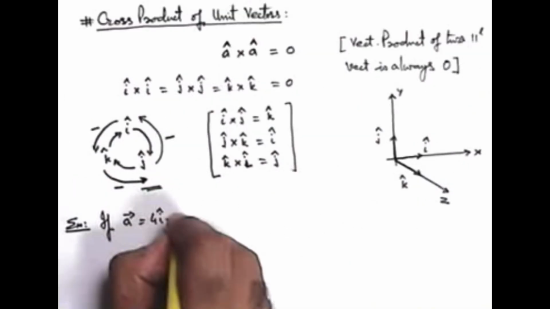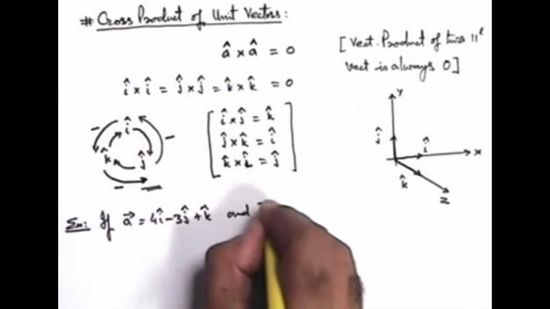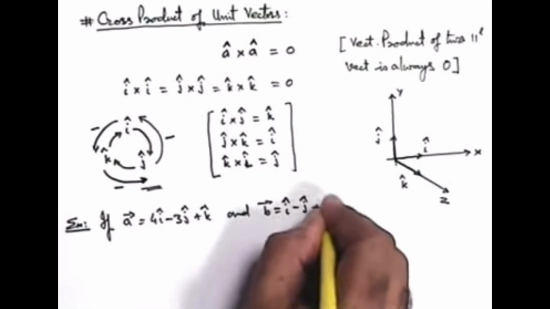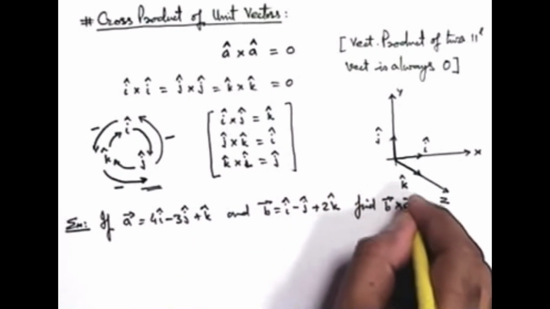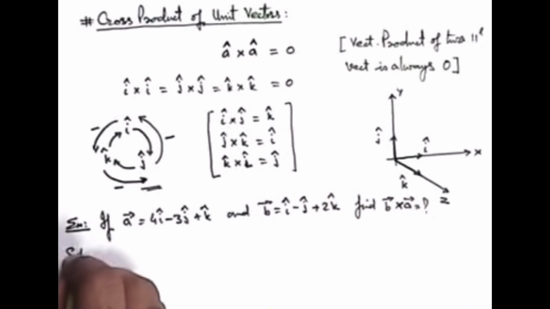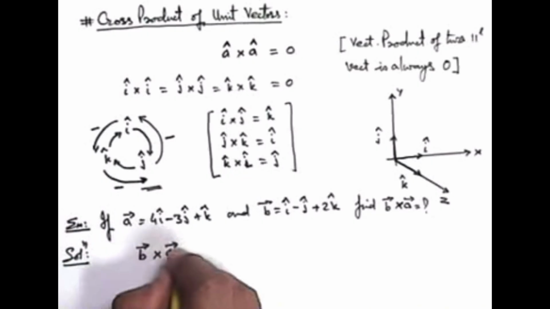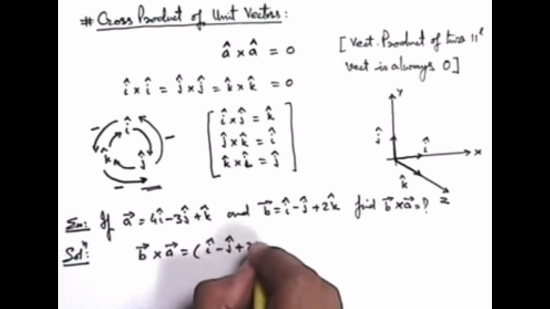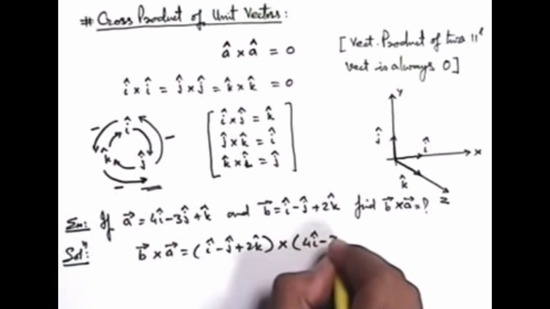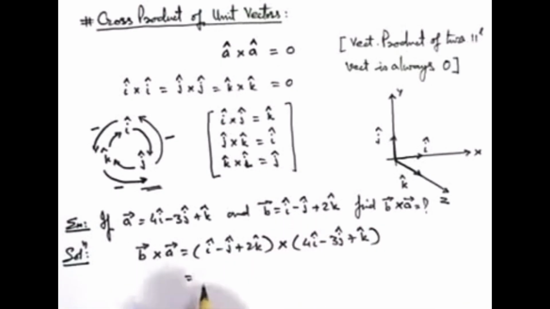Vector a is equal to 4i cap minus 3j cap plus k cap, and we have vector b equal to i cap minus j cap plus 2k cap, and we are required to find b cross a. This b cross a we want to evaluate. So what we'll do is we just put the values of b and a. Vector b is i cap minus j cap plus 2k cap. We want to take its cross product with 4i cap minus 3j cap plus k cap. Now we just find out the product.